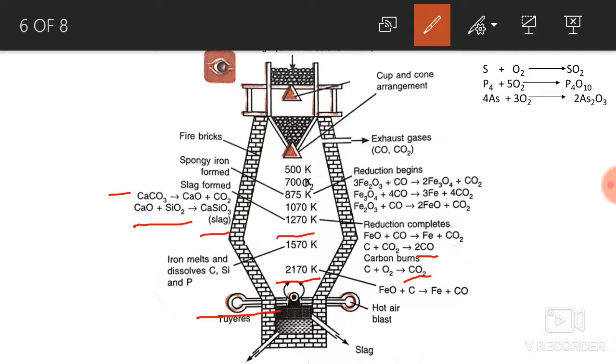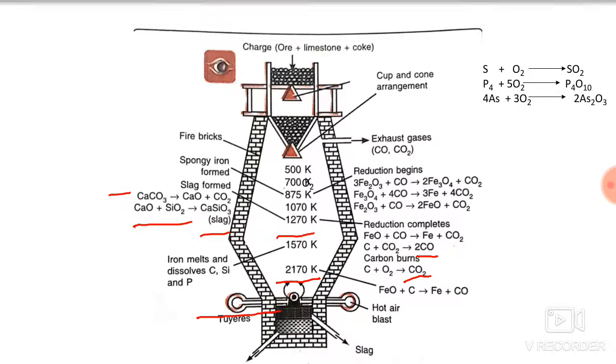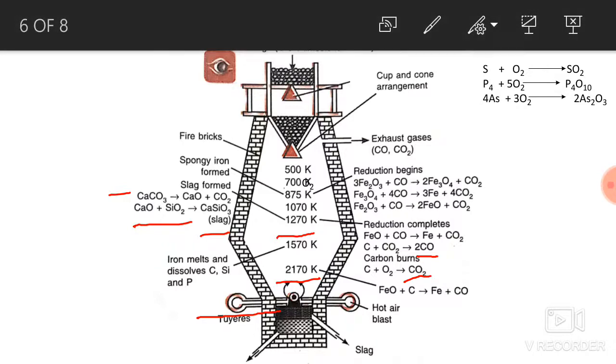Then the next zone is the most important zone, which is the zone of reduction. Here the reaction takes place between the temperature 500 to 900 Kelvin.